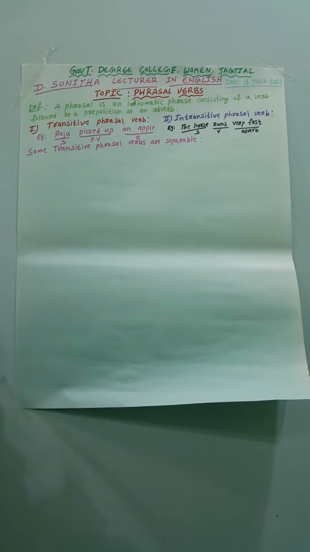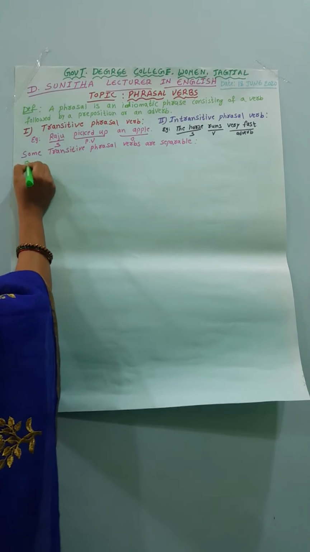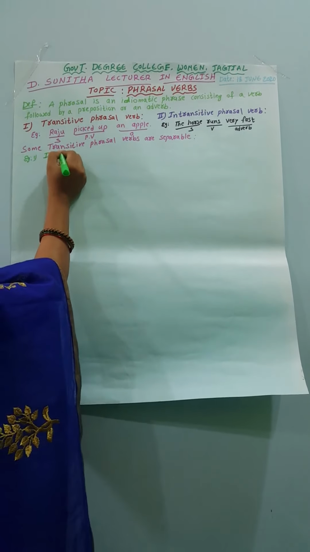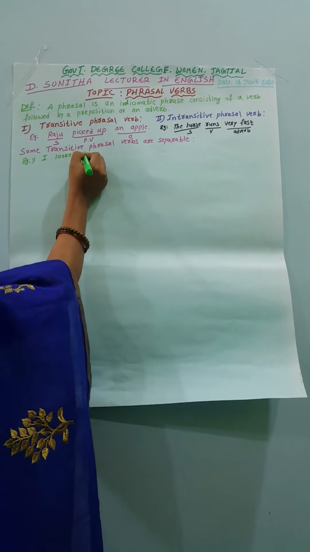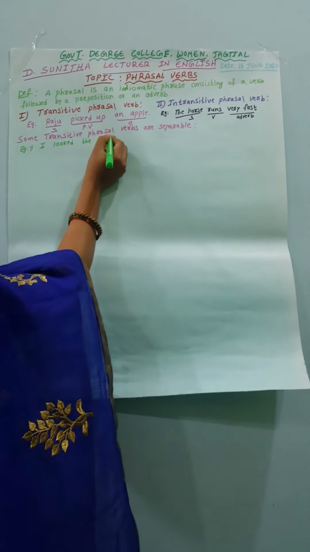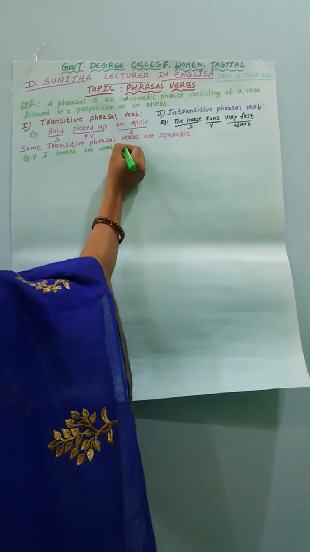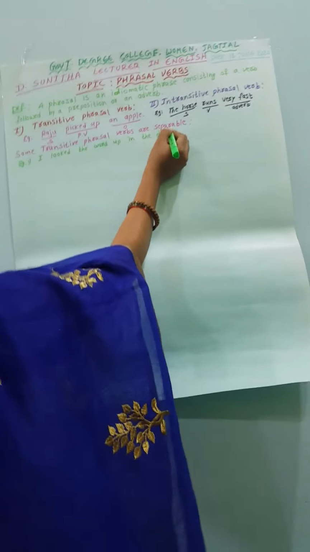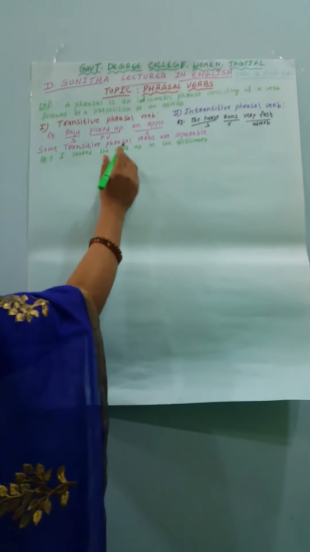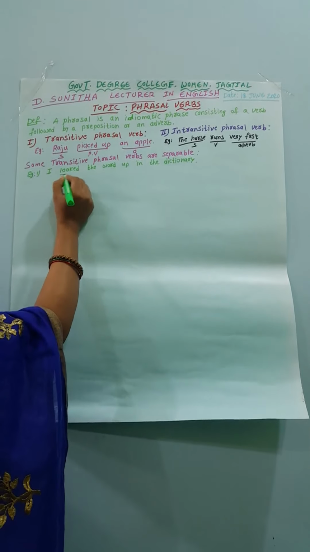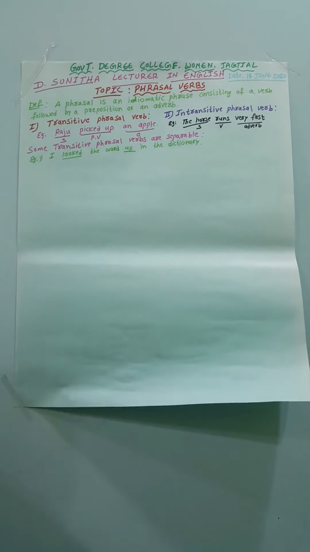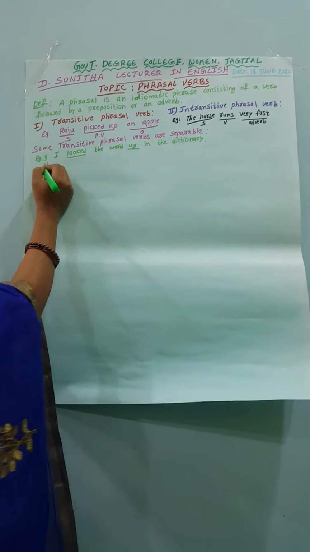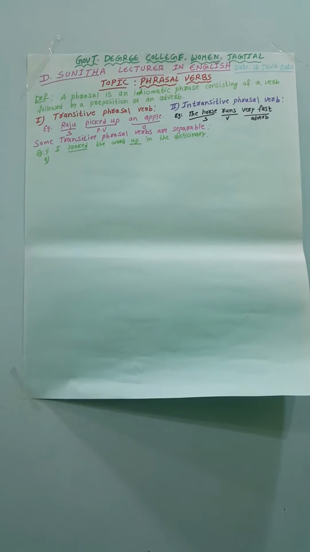Example 1: I looked the word up in the dictionary. In this sentence the phrasal verb is separable: looked is here, up is there. The phrasal verbs are separable in this sentence. Let us observe another example of separable transitive phrasal verbs.